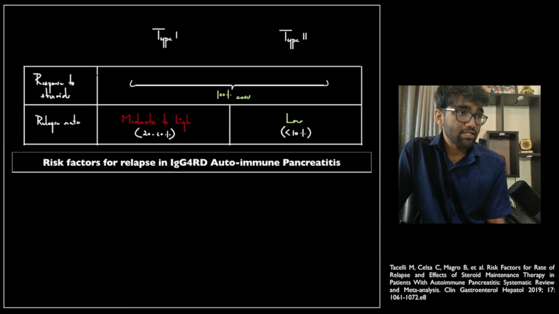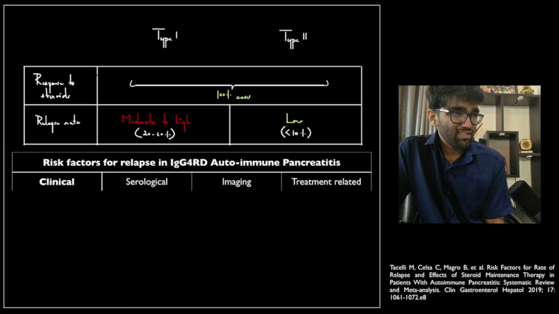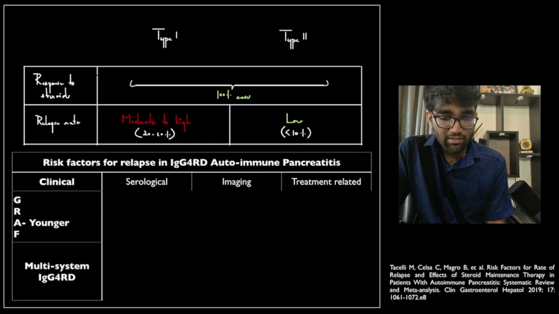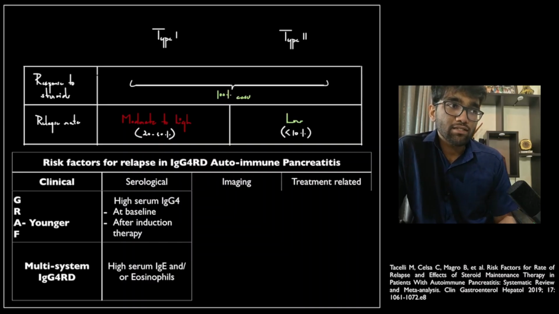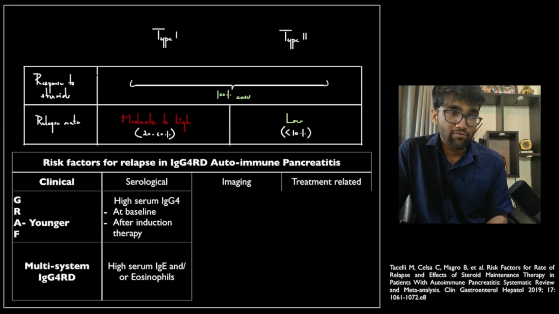And there are some very specific risk factors for this. These risk factors, as always, I divide into clinical risk factors, serological risk factors, imaging, and treatment related risk factors. In the clinical risk factors, in the epidemiology of the patient, it is younger IgG4 related disease patients who tend to relapse again and again, and it is multi-system IgG4 related disease that tends to relapse again and again. Similarly, for serology, higher baseline IgG4 level in serum and or higher levels after induction therapy indicate high risk of relapse. Similarly, coexistent atopy, because it basically indicates that the immunopathogenesis is very florid and very active, indicates